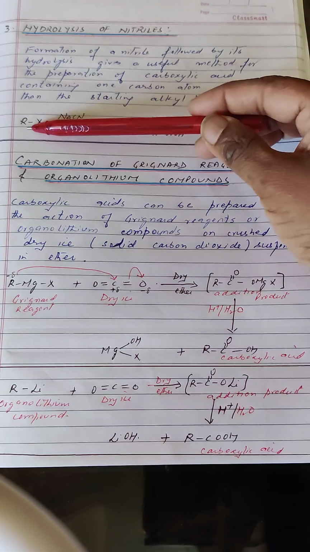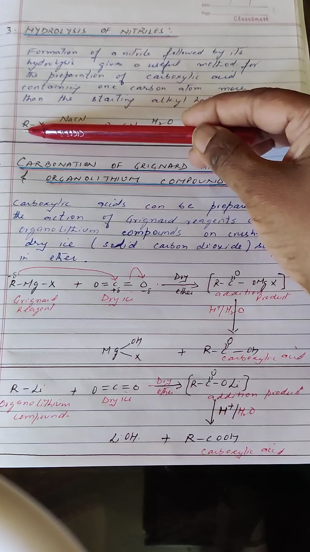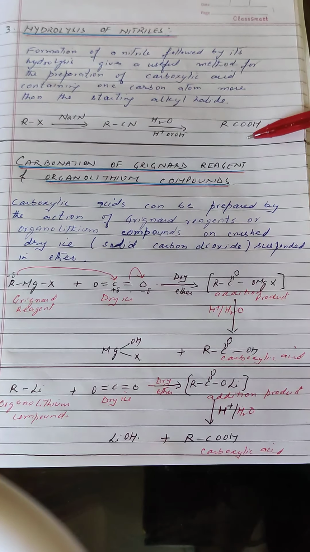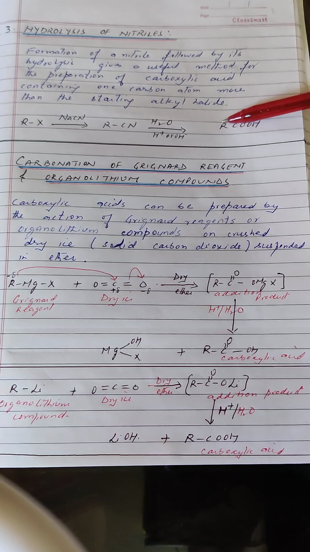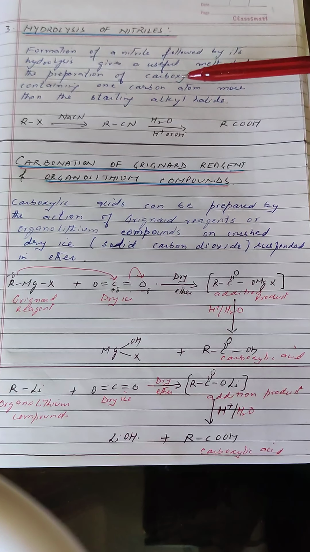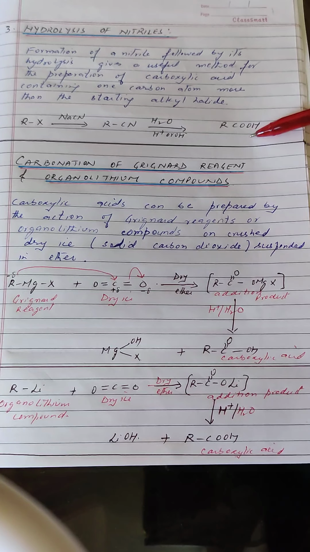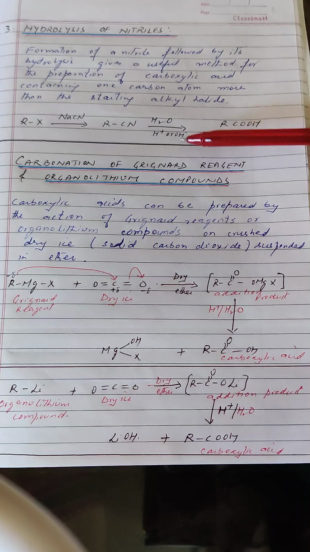Because if we start from an alkyl halide containing n number of carbons, we will end up with the carboxylic acid containing n plus 1 number of carbon chains. So we always get one carbon atom more than the starting alkyl halide by using this method.